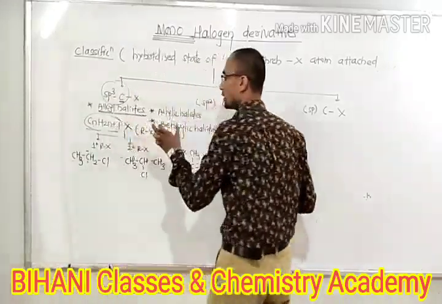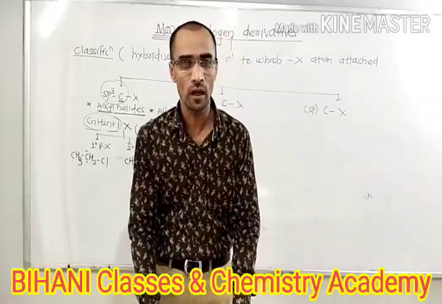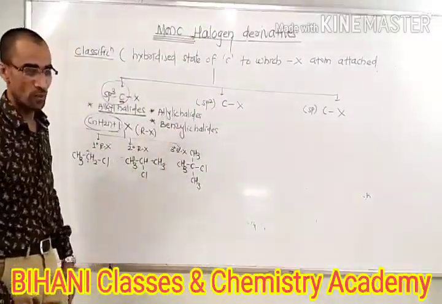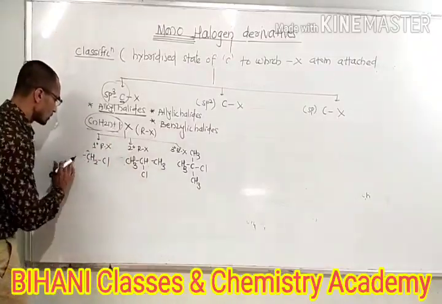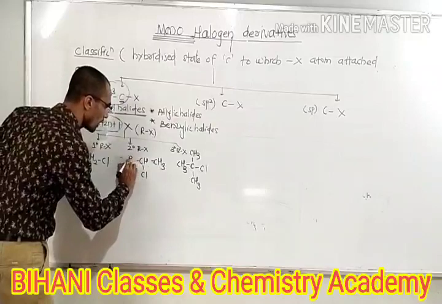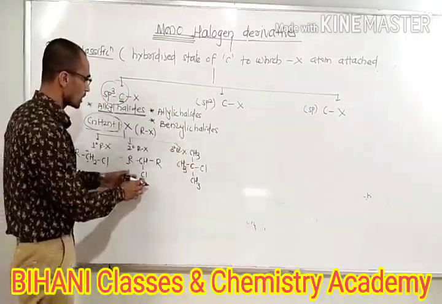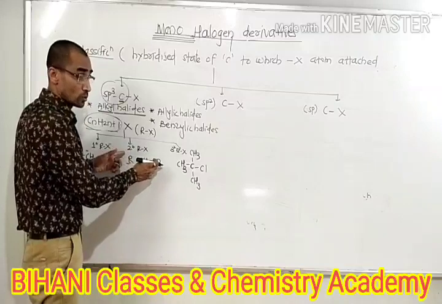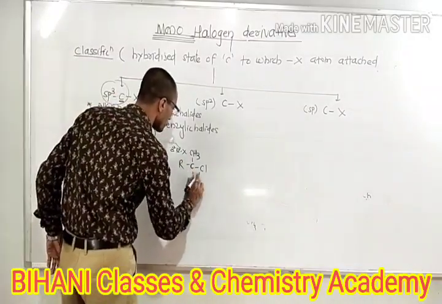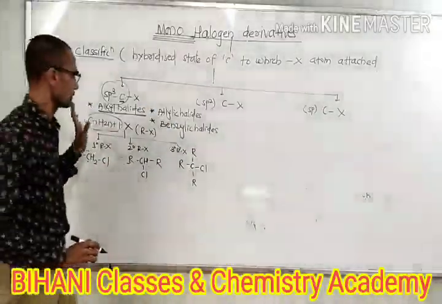So alkyl halides are further classified as primary, secondary, and tertiary. In short, we write R in general. This is the general case. There are a number of carbon atoms, but the halogen atom attaches to the carbon linked with two other carbon atoms, and in general we write it like this. So this is the alkyl halides. It's a simple one.